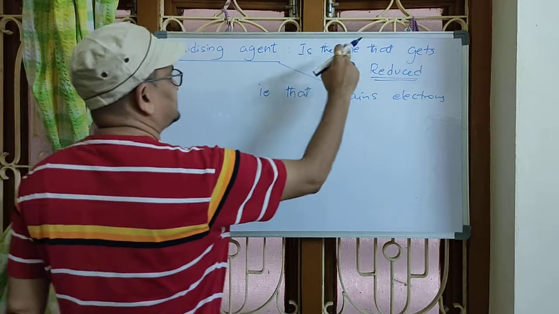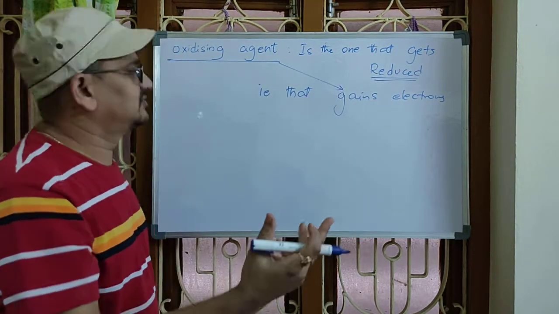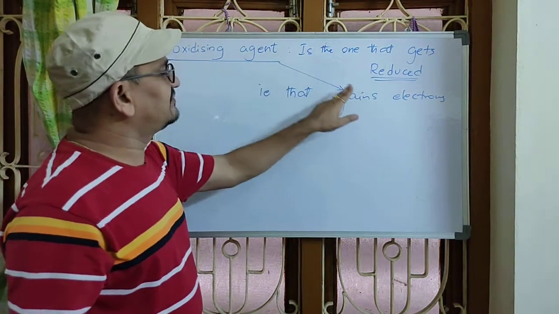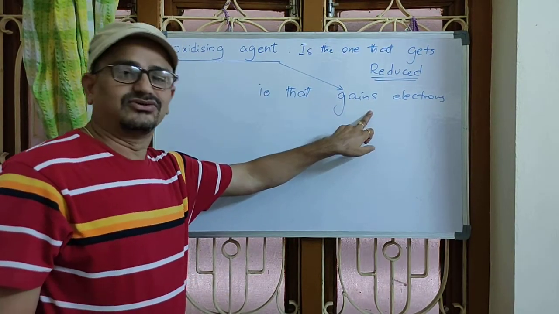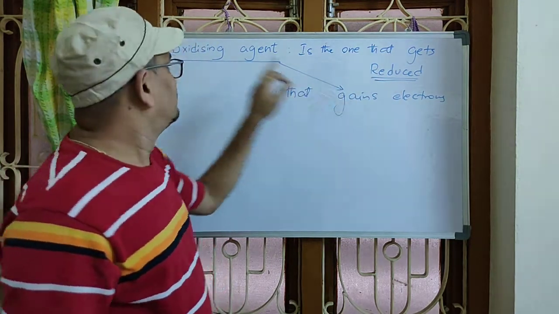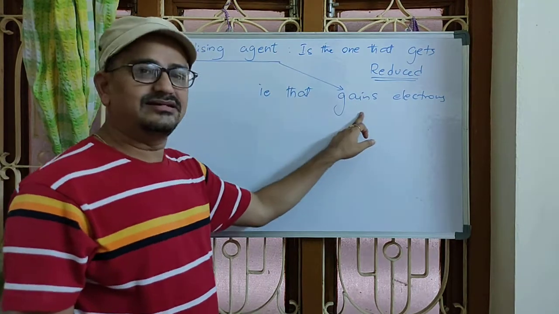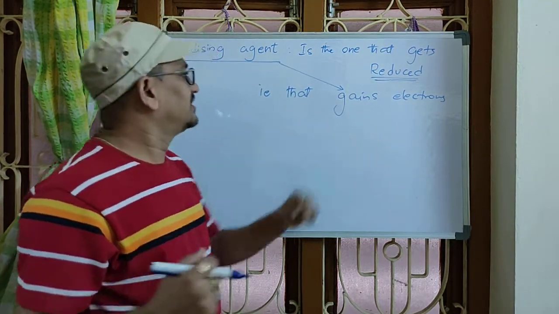Oxidizing agent is the one which itself gets reduced. We learned that reduction is nothing but gain of electrons. So oxidizing agent is the one which gains electrons. Understood? Reduction means gain of electrons, but oxidizing agent, as it is getting reduced, is said to gain electrons, right?